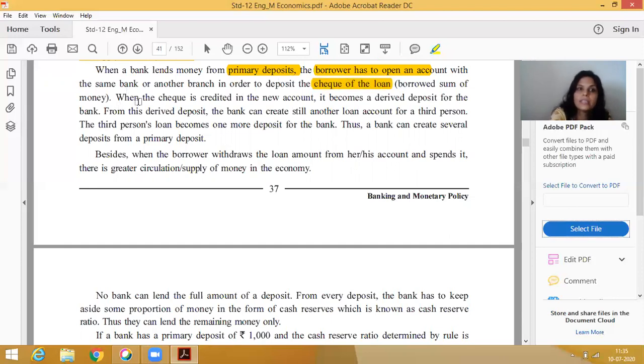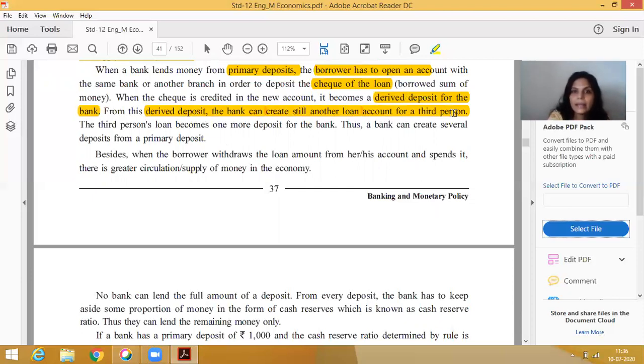Clear? When the check is credited in a new account, it becomes a derived deposit for the bank. Say 800, 1,800, like this. From the derived deposit, the bank can create still another loan, and by that again the bank can create still another loan. Account for a third person. The third person's loan becomes one more deposit for the bank.